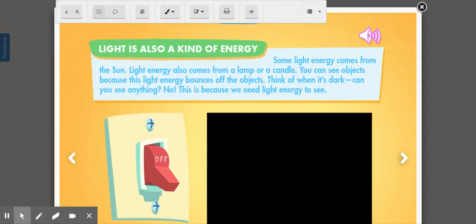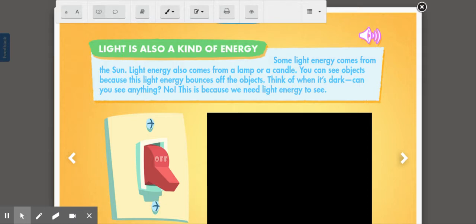And it's actually very hard for us to see complete darkness because there's so many forms of light energy around us. But if you've ever been maybe in your closet where there's no windows and you turn off the light, that is complete darkness. You can't see anything because there's no light sources. But even when we're walking outside and the sun's not shining at night, we still have light from the moon.